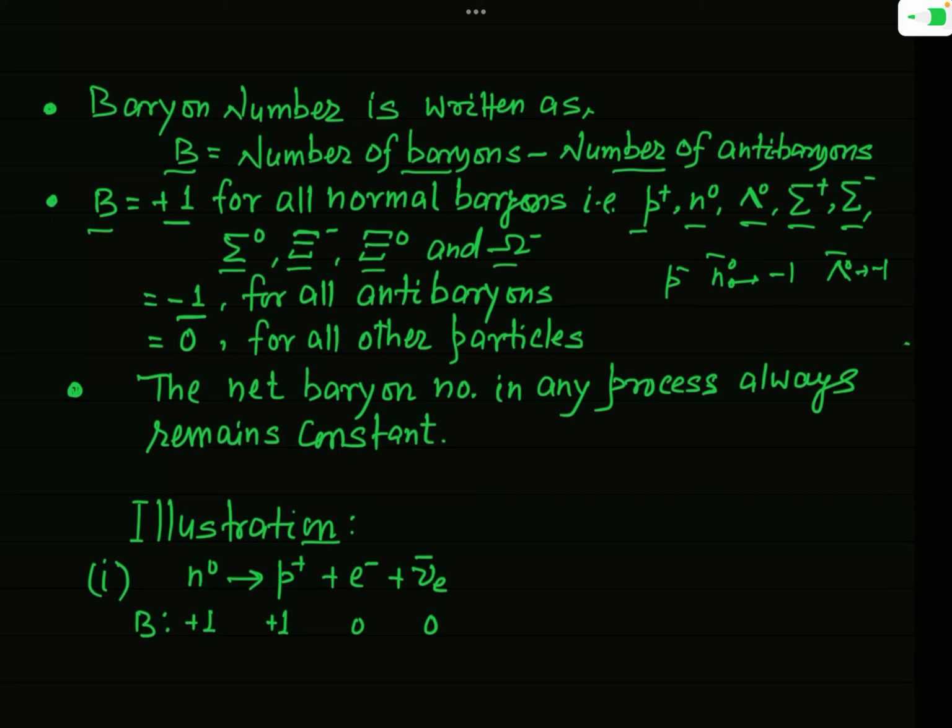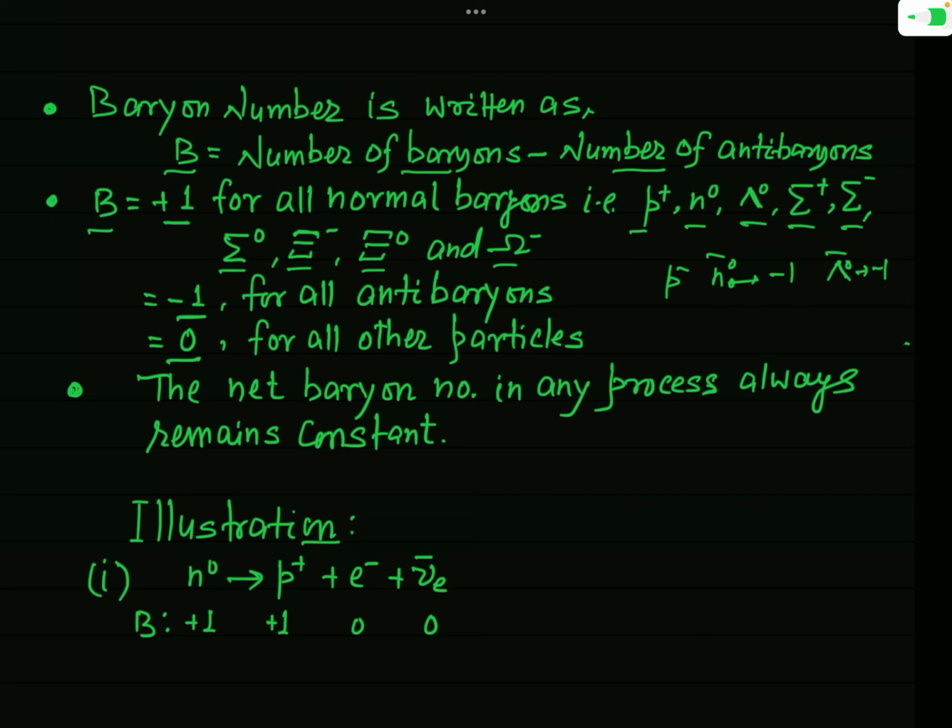And if the particle involved in any process is not a baryon, then we write the baryon number equal to 0. It means if the particle is not a baryon or antibaryon, then the baryon number will be simply 0. This is very easy to remember. For all baryons it is +1, for all antibaryons it is -1, and for all other particles it is simply 0.